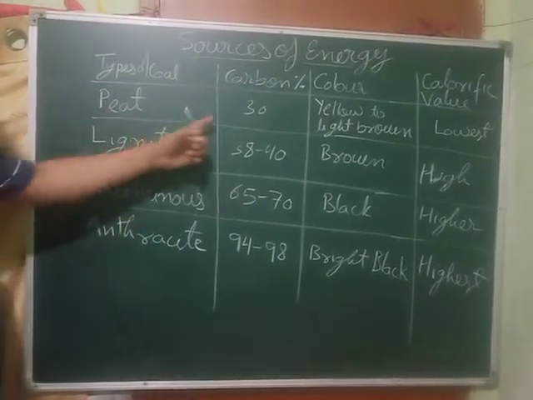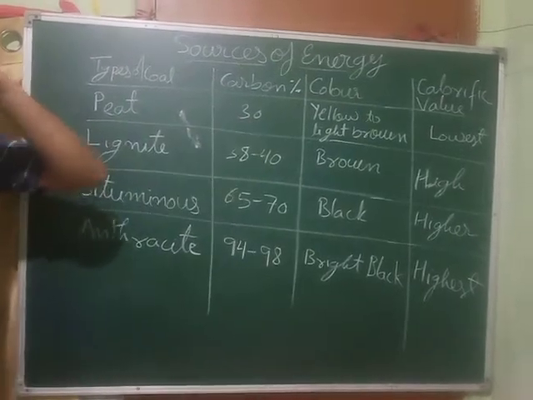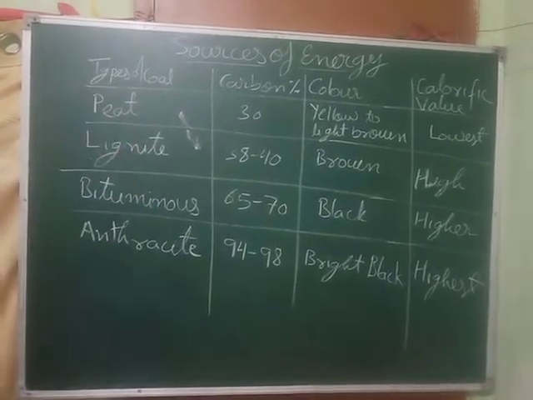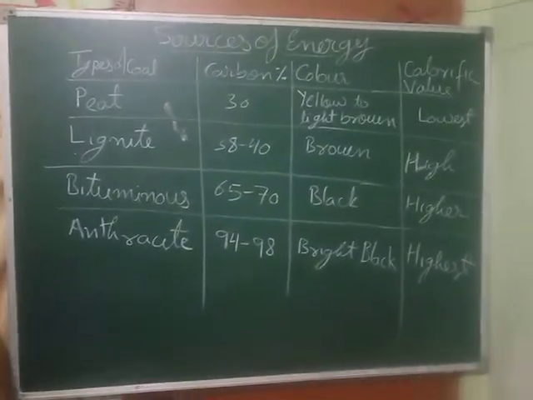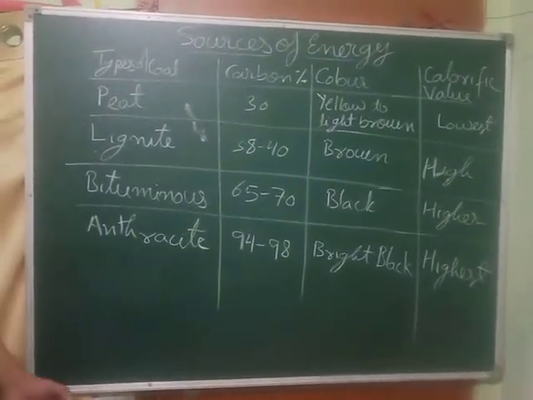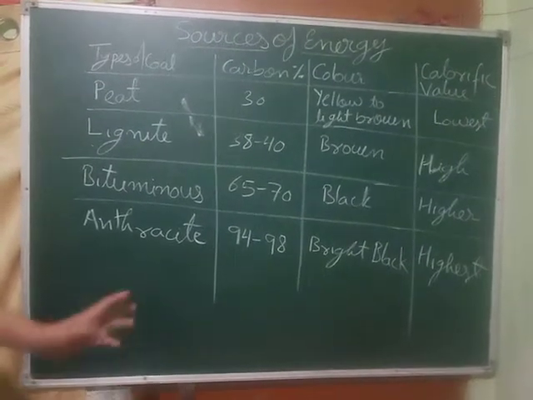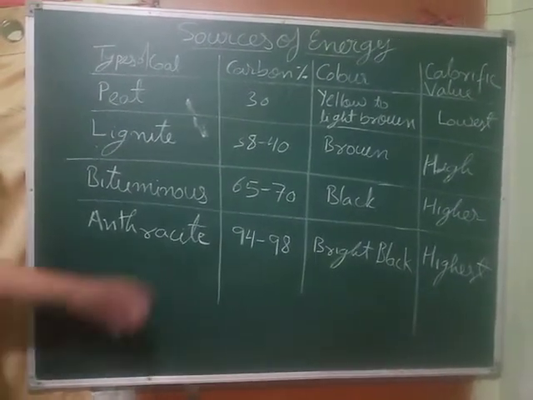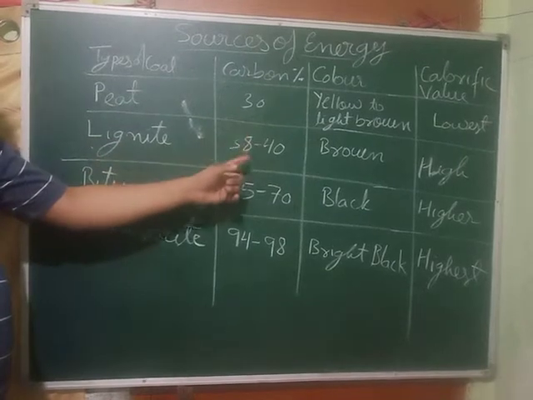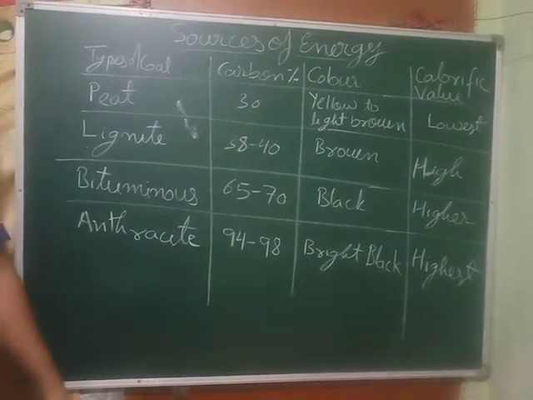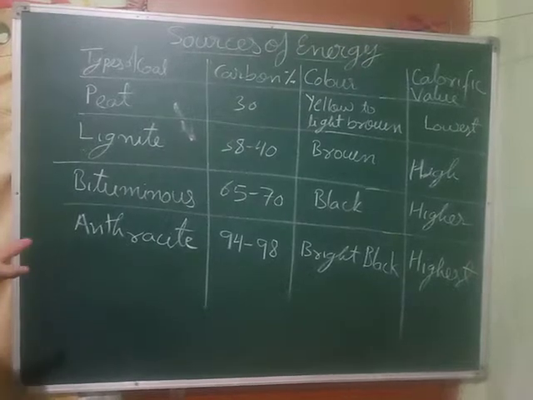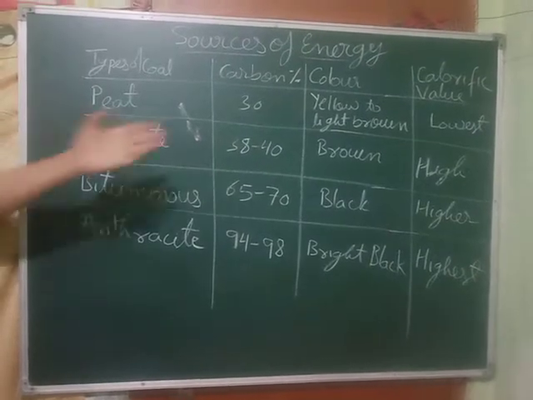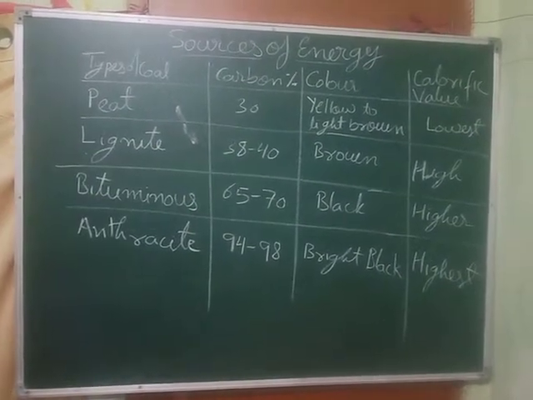Peat coal has around 30% carbon, and the remaining 70% is hydrogen, oxygen, nitrogen and sulfur. In lignite coal, the percentage of carbon is 38 to 40%, around 39% on average, so a better carbon content than peat.